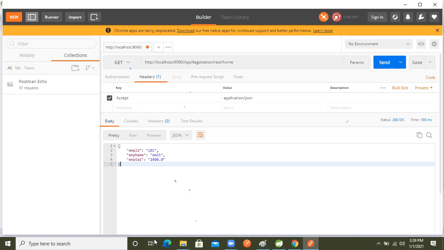So, shall we implement the consumer side also? Shall we test it? One application? Okay, let's see that in the same application. We will not create it again, and we will just see that, right?